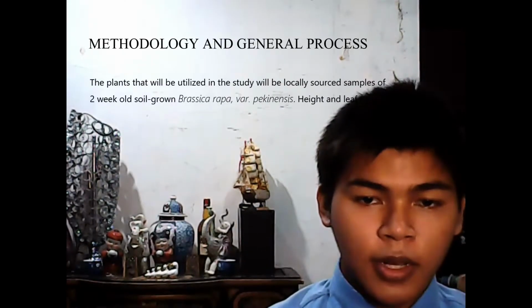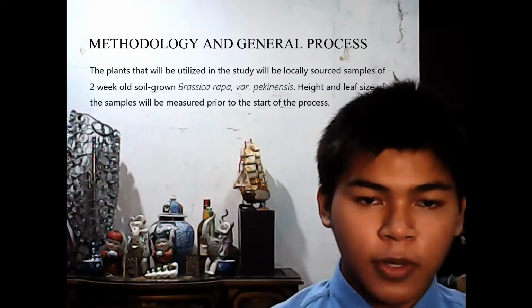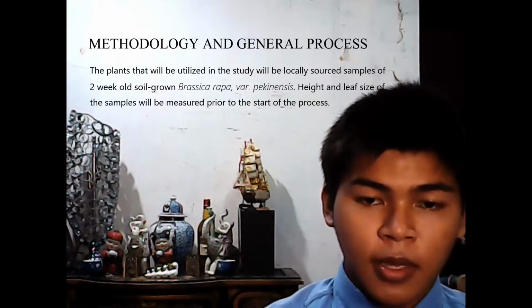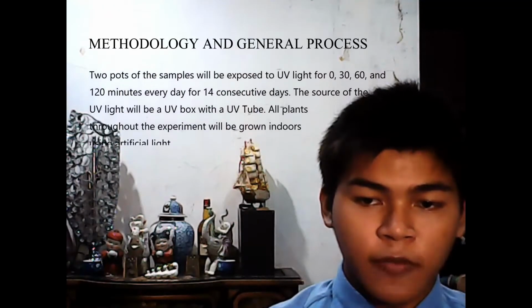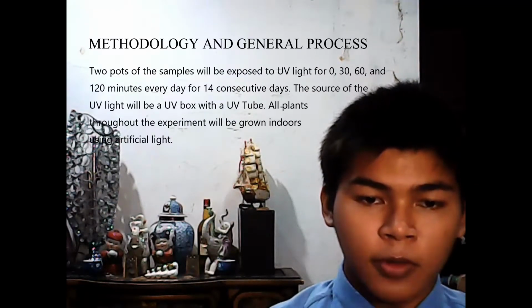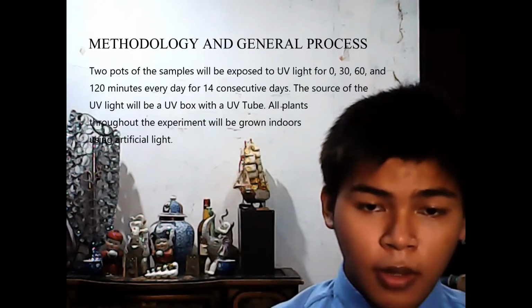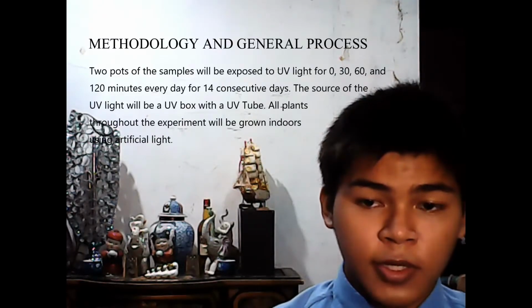The plants that will be utilized in the study will be locally sourced samples of 2-week-old soil-grown Brassica rapa var. Pekinensis. Height and leaf size of the samples will be measured prior to the start of the process. 2 pots of the samples will be exposed to UV light for 0, 30, 60, and 120 minutes every day for 14 consecutive days. The source of the UV light will be a UV box with a UV tube. All plants throughout the experiment will be grown indoors using artificial light.